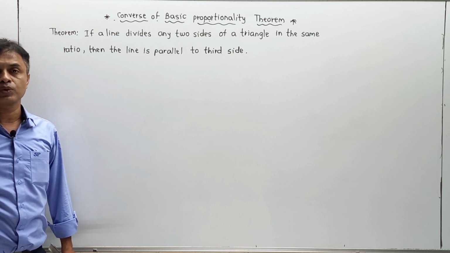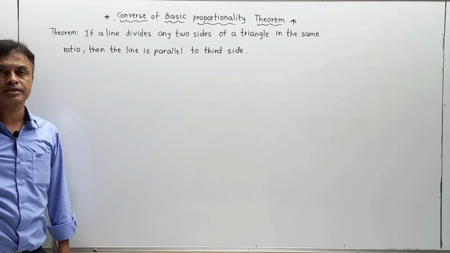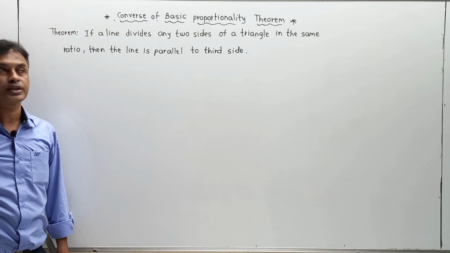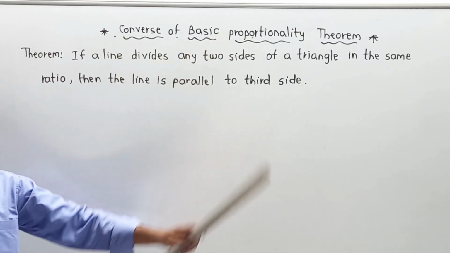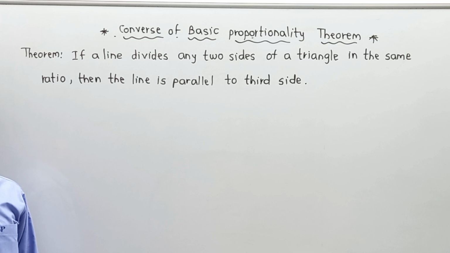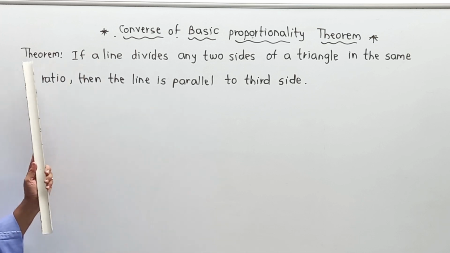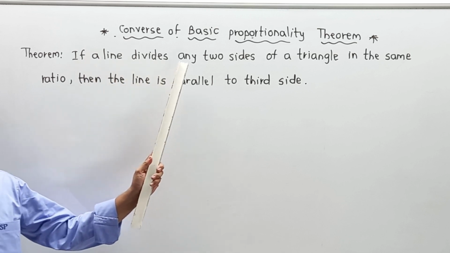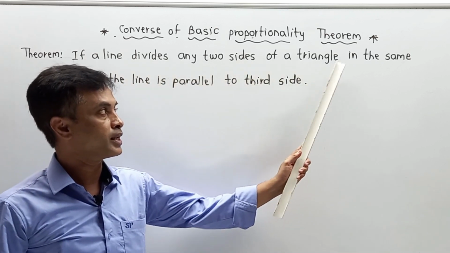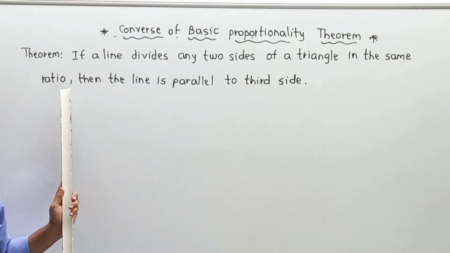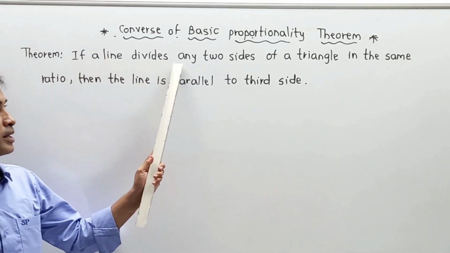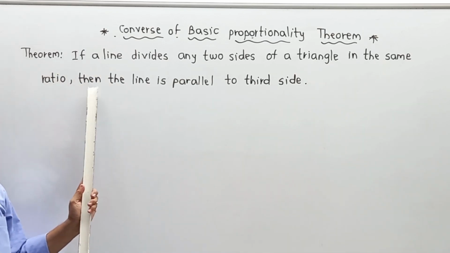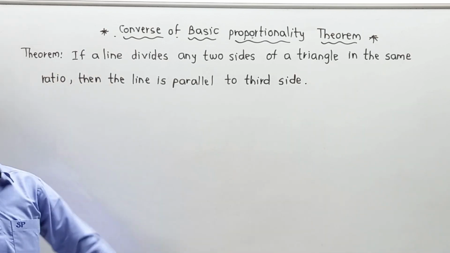No doubt, no complete proof is given from your syllabus point of view, or it is not a part of it, but in numericals we use the condition, that is, the converse of the basic proportionality theorem. So first try to understand the content. Theorem: if a line divides any two sides of a triangle in the same ratio, then the line is parallel to the third side.